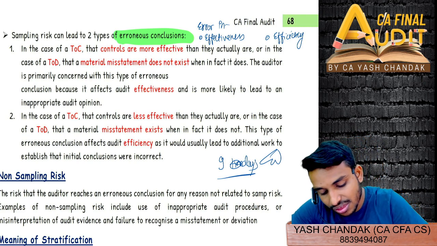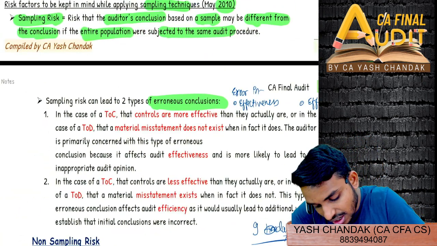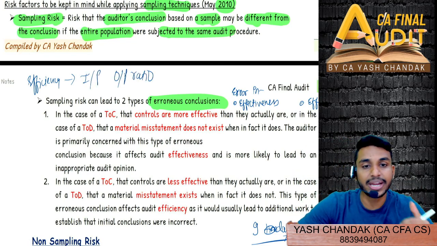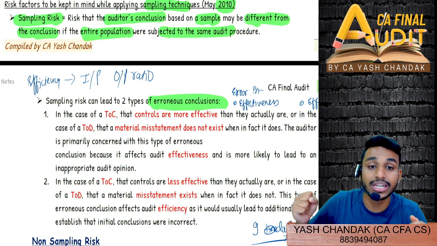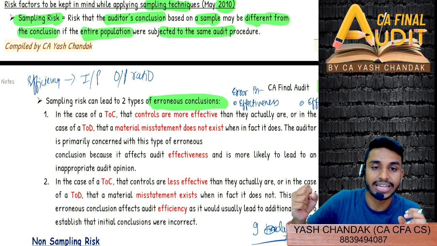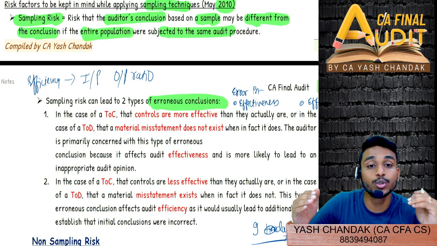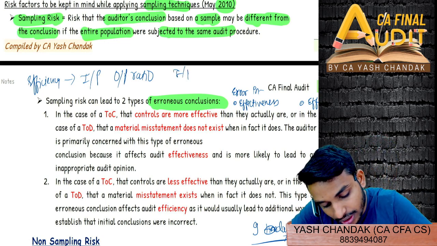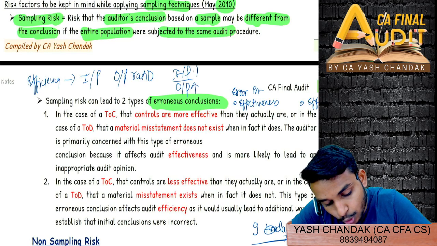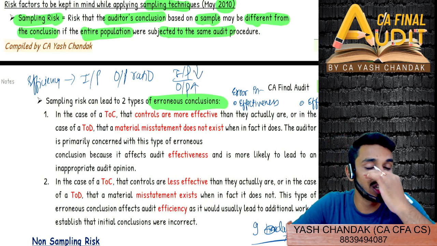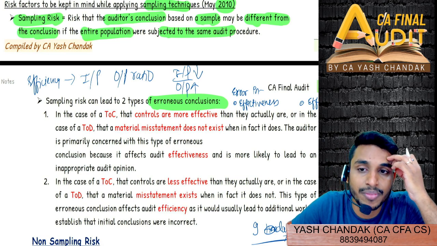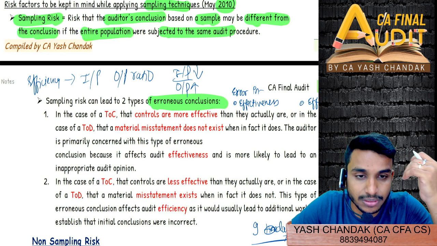So efficiency is directly related to what? Input output ratio. The output that I am getting and how much input I fed in for that particular output. Getting this? So the input output ratio should be minimum. That means output should increase and input should decrease, right? Yes or no? So the denominator should increase and the numerator should decrease. That means the input output ratio should be least for efficiency to be high.